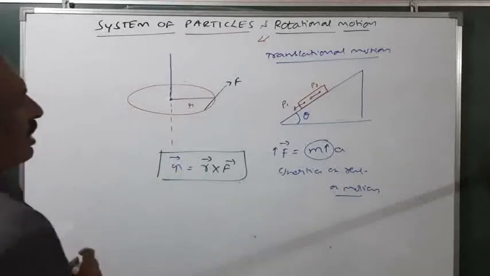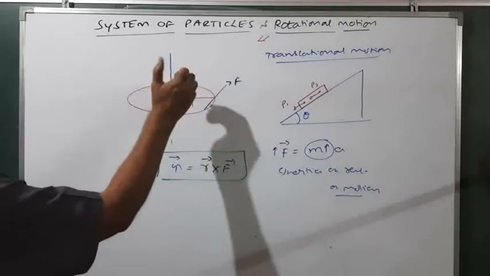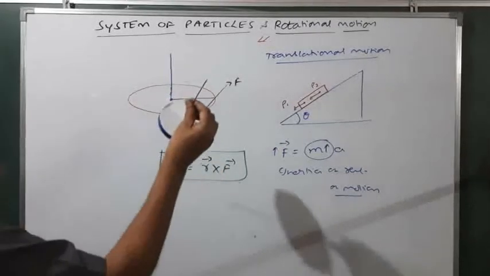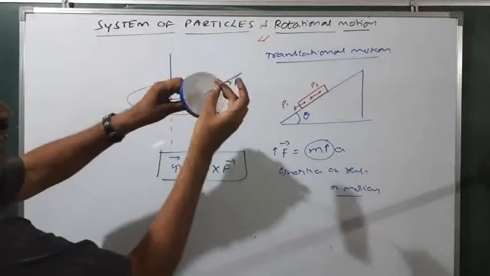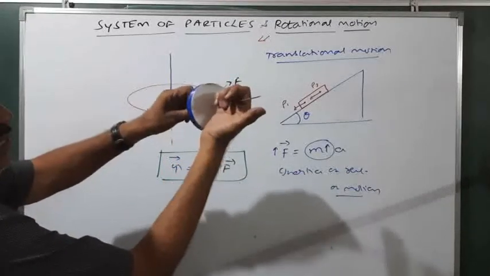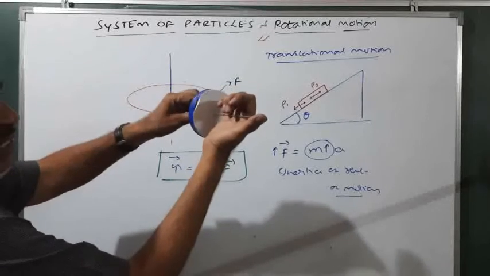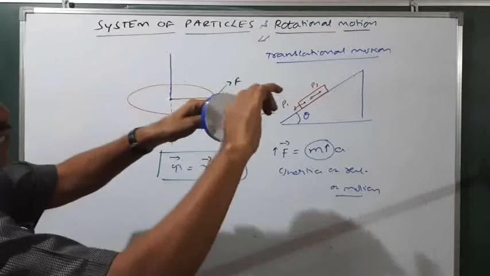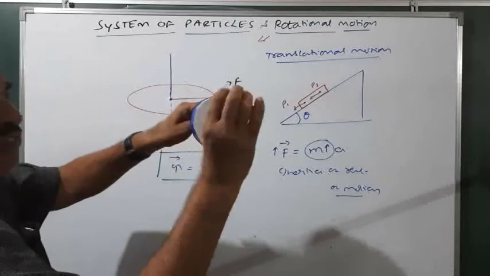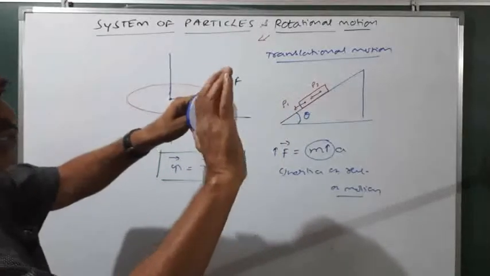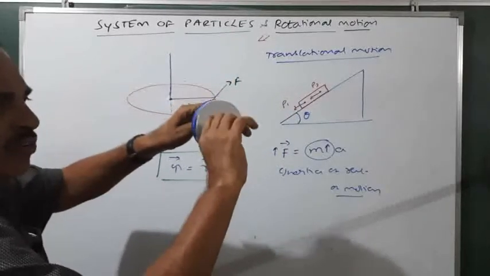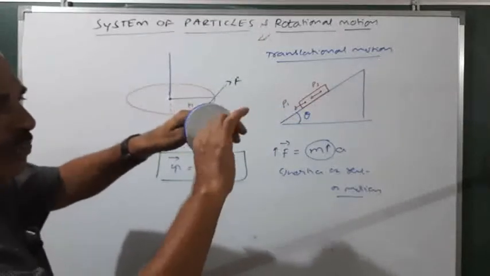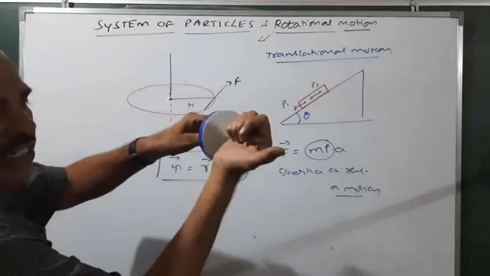It is a vector quantity, and the direction is given by the right hand clasp rule. Just observe, if this is rotating like this, then the direction is like this. If the direction of rotation changes, then you see the direction is inverse. If the fingers show the direction of rotation of the wheel, then the thumb indicates the direction of torque.